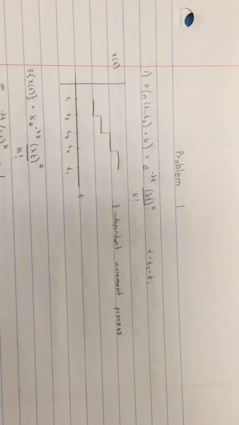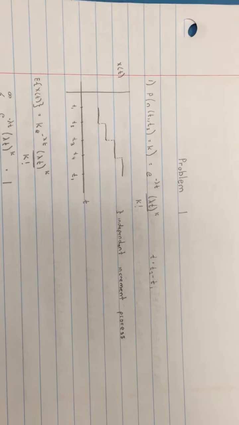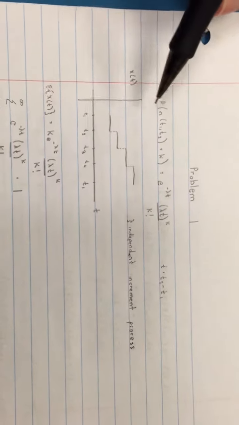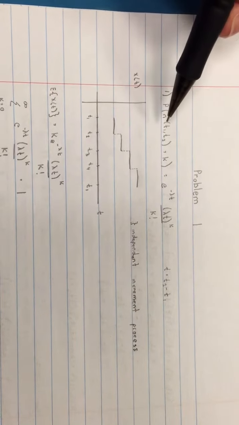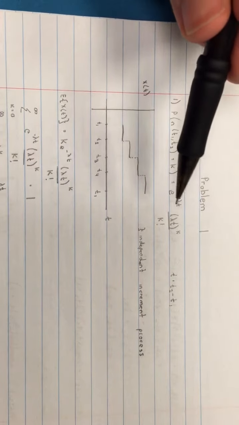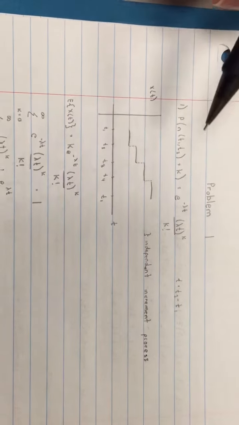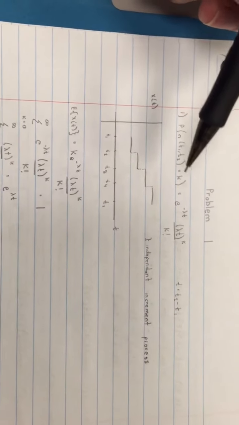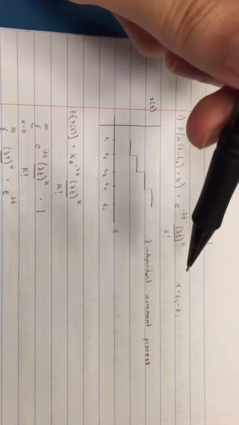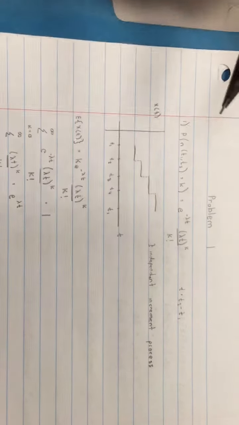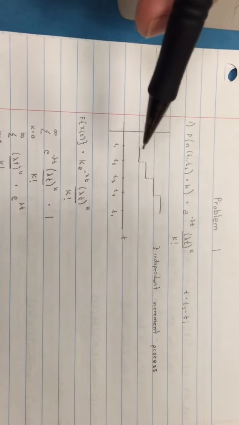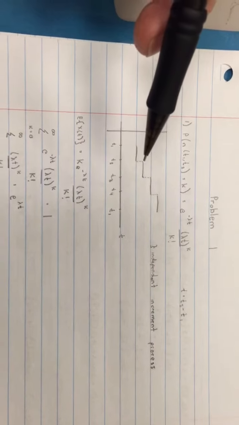Okay, so this is homework 10, problem 1. We're given a Poisson process where the random variable N(t2) - N(t1) is Poisson with parameter lambda t, and we should also note that t is equal to t2 minus t1. For any given interval, that is going to give us a different random variable.